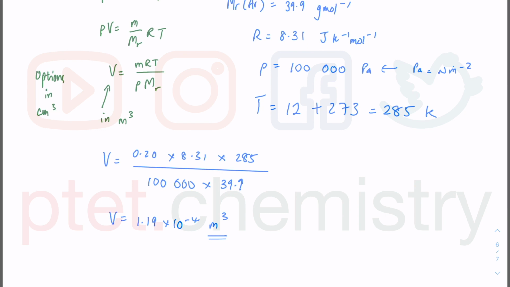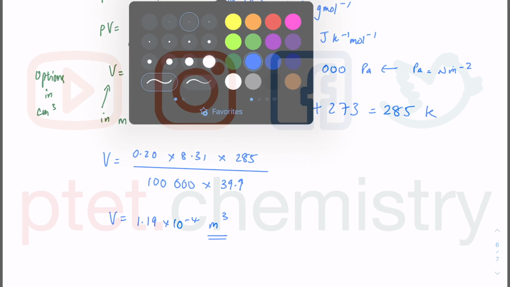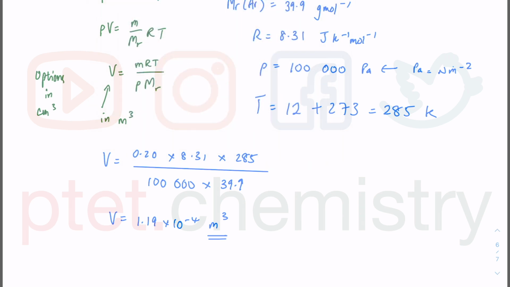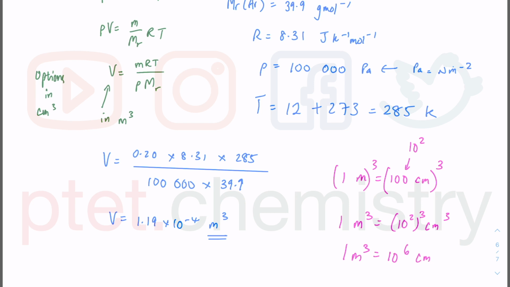The options given are in cm cube. Unfortunately, I never quite remember the conversion factor. I always work it out from scratch. 1 meter is 100 cm. So I'm trying to relate cm cube and meter cube together. If I cube both sides, whatever I do on the left, I have to do on the right. 1 cube is 1, meter cube is meter cube. 100 cube, this is 10 square by the way. 10 square is 100, so you get 10 square cube cm cube, meaning to say 1 meter cube is equal to 10 to the 6 cm cube.